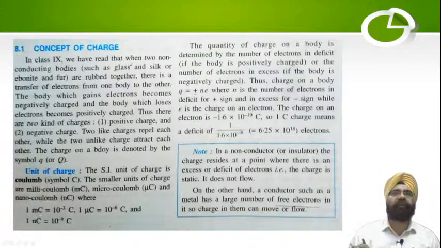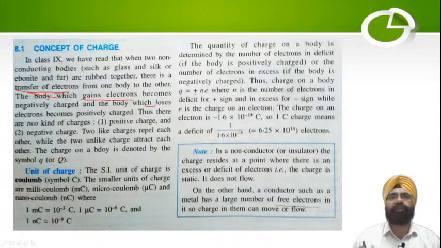So we have discussed this. The body gets charged because of the transfer of electrons. The body which gains electrons becomes negatively charged. The body which loses electrons becomes positively charged.